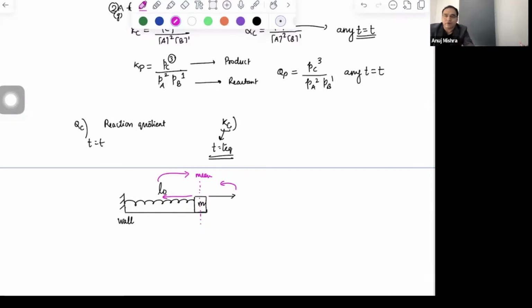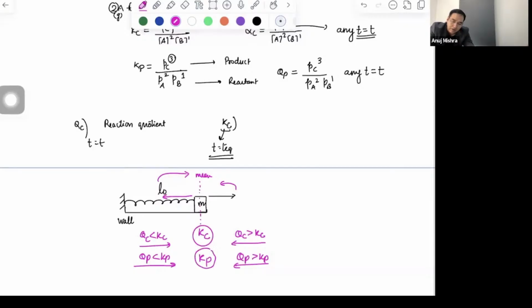Exactly the same as the role of QC and KC. So the mean position is KC. If QC is less than KC, you will move forward. If QC is more than KC, that means आप आगे आ गए, थोड़ा पीछे चले जाओ. If QP is less than KP, that means you'll move forward. If QP is more than KP, then you are too far towards the forward side. You have to come back. What is the final objective? The final objective is to reach KC, to reach KP in some time. Is it clear? That is the final objective.